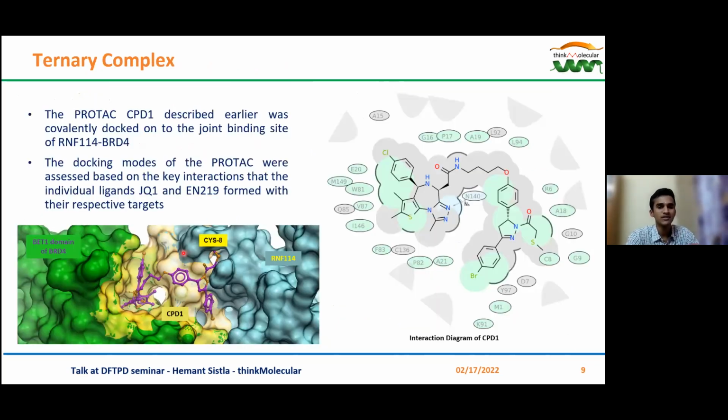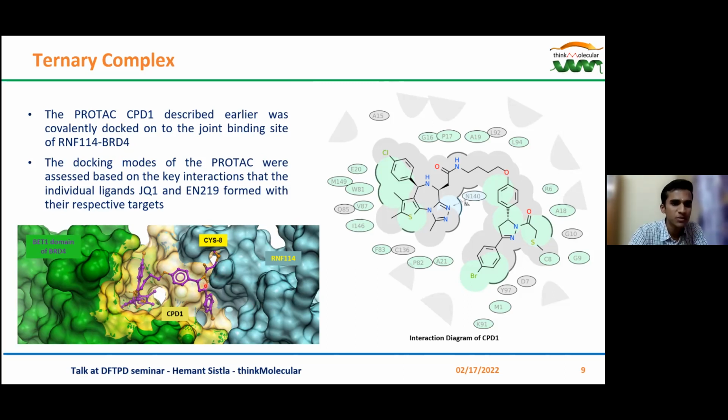The binary complexes thus arrived at were then subjected to PROTAC docking. That is, our compound 1 was covalently docked onto this binary complex of RNF114 and BRD4. The docking modes of the PROTAC were assessed based on the key interactions that the individual ligands, EN219 and JQ1, made with the respective proteins.